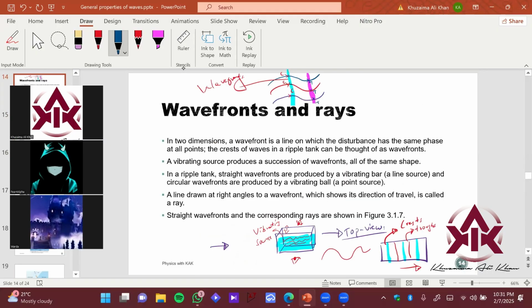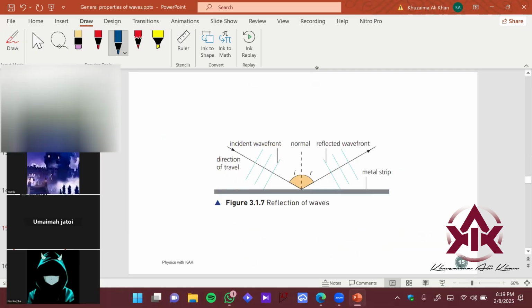or diffraction using wavefronts, right? And then we have the ray. So what is a ray, by the way? If you want to highlight a line that is drawn at right angles to wavefronts, which shows the direction of travel, it is called a ray. Let's say this particular arrow that I have drawn, which is showing the direction of motion of the wavefronts, this particular thing is called a ray. That's how we represent it.